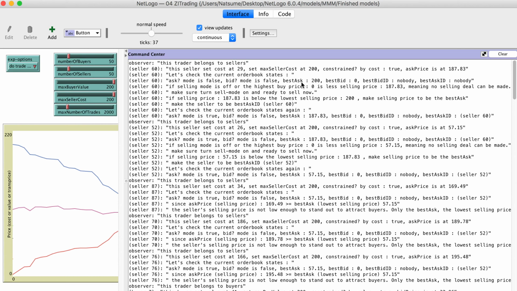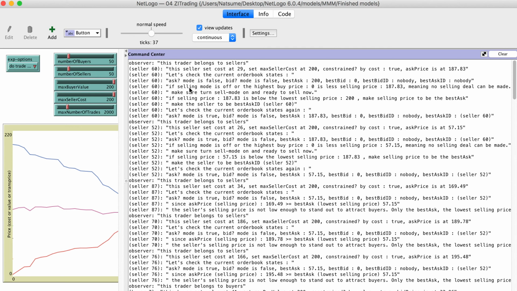And the best ask. Best ask refers to, for the buyer, the lowest selling price. So by default, we set the lowest selling price at 200, and the highest buying price for the seller is 0, and there's no buyer who offers the best price. There's no seller who offers the best selling price. So this is the original condition. Okay, because no one is selling, no one is buying, so we can't make a deal.